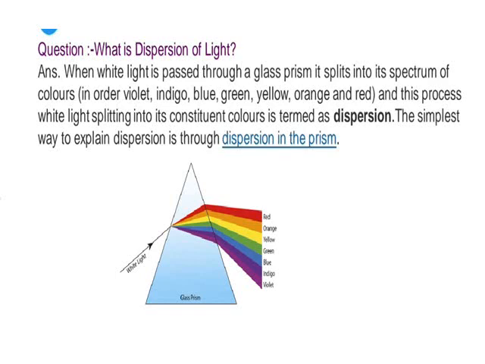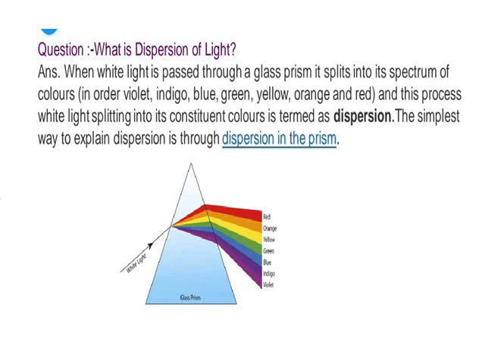Now let us look at the slide. What is dispersion of light? When white light is passed through a glass prism, it splits into its spectrum of colors in order: violet, indigo, blue, green, yellow, orange and red. And this process of white light splitting into its constituent colors is termed as dispersion. The simplest way to explain dispersion is through dispersion by a prism.